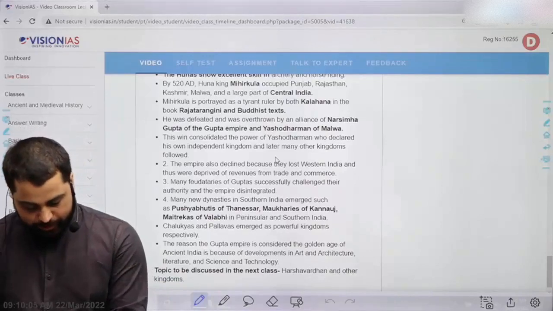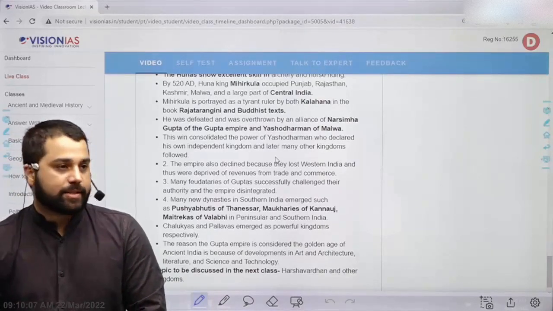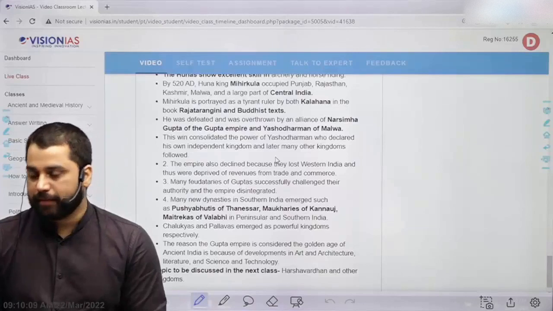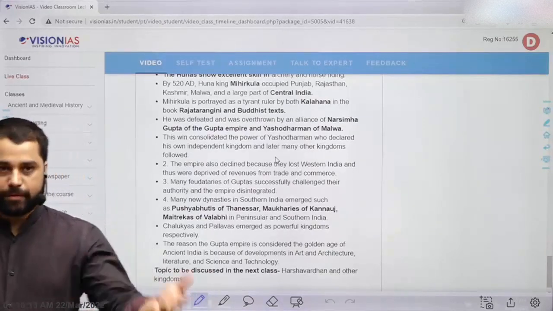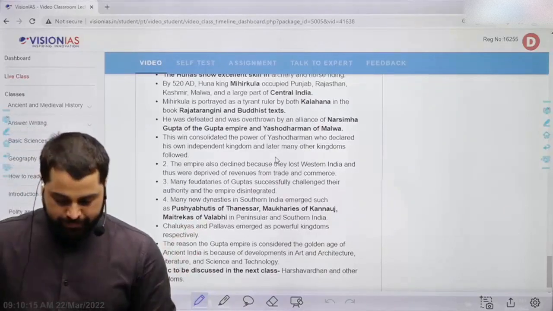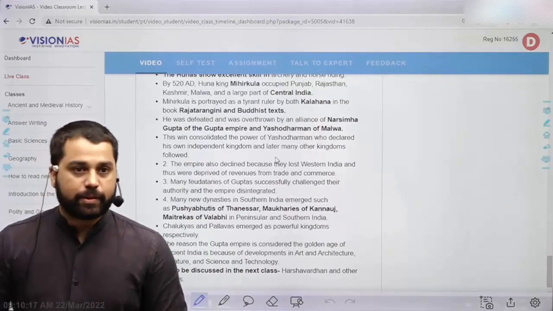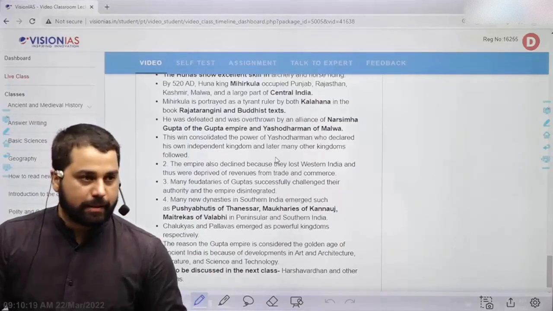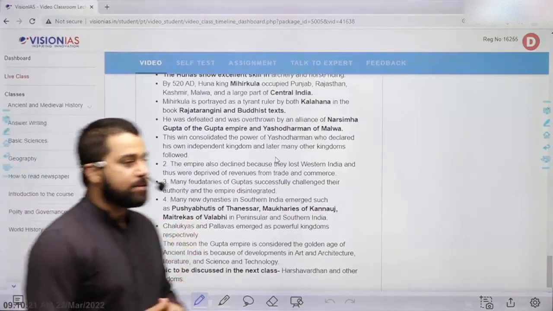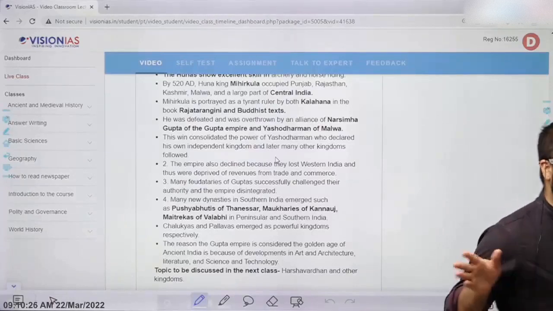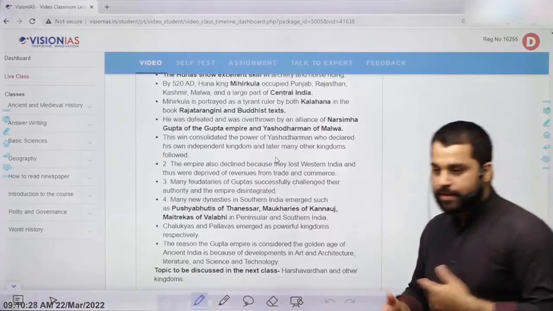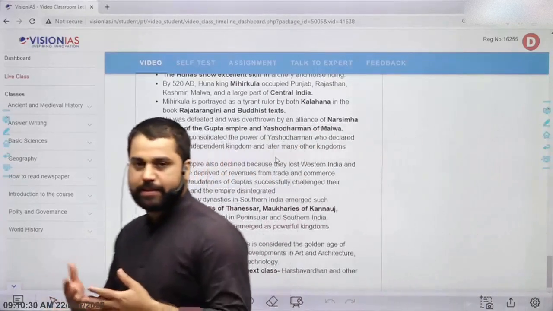In today's class I'm going to continue my discussion on the Gupta Empire, because this is again a very important topic. Once I finish the Gupta Empire, I will talk about a great king called Harshvardhan from the Vardhan dynasty, his administration, and if time permits we'll shift back to southern India and talk about the Pallavas, Chalukyas and Rashtrakutas, all these important kingdoms.